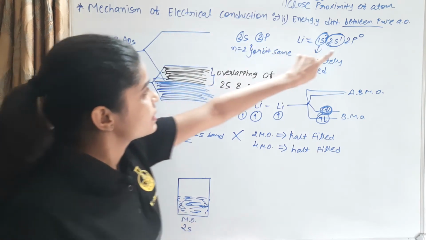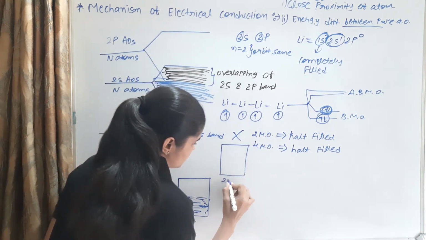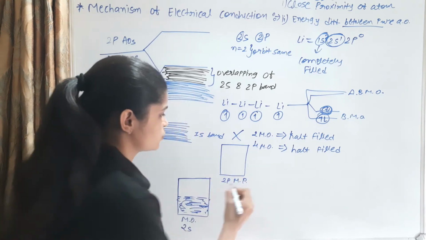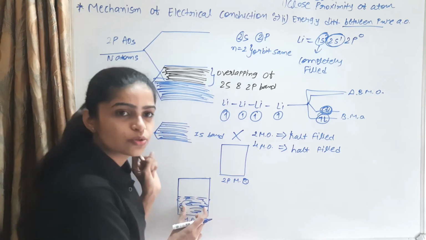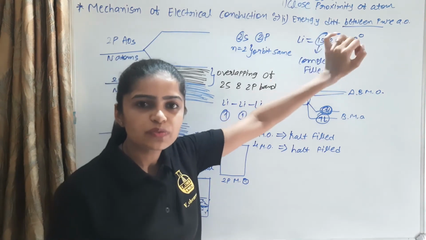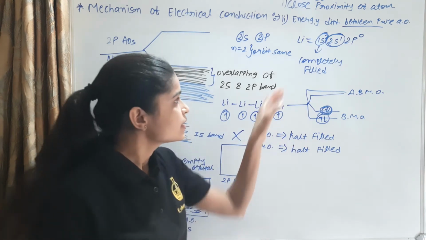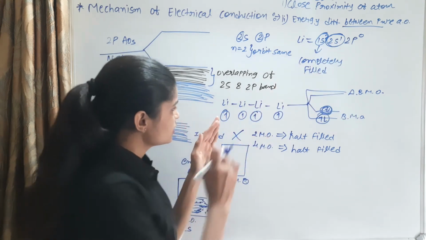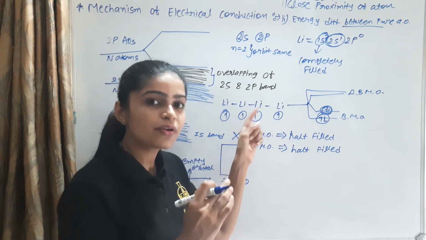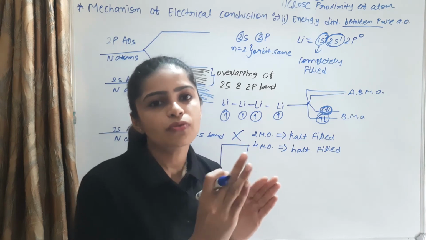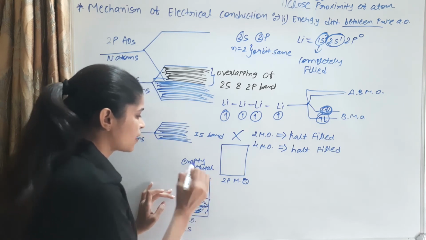For the lithium molecule, the 2s orbital is half filled, but the 2p is vacant. This is the 2p molecular orbital, and this is 2s. 2s is a half filled molecular orbital, as in 2s1. 2s1 means valence electron 1. Valency means the outermost orbital's electron, and lithium has 1 electron. Here 4 atomic orbitals produce 4 molecular orbitals. With 1 valence electron, only half of the molecular orbitals are filled. So there are half filled molecular orbitals and half empty orbitals.